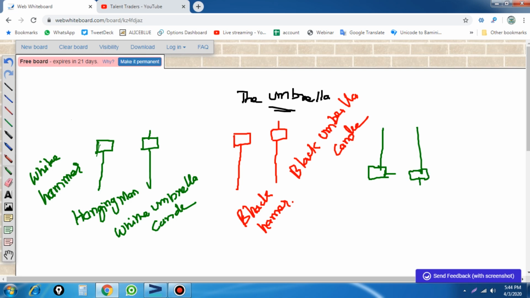The wick extends to the low; the close price and open price are the same. Here it is a little bit lower and it closed above. So this candle is the white inverted hammer, because it is inverted. Black inverted hammer is also there, and it looks like this one.